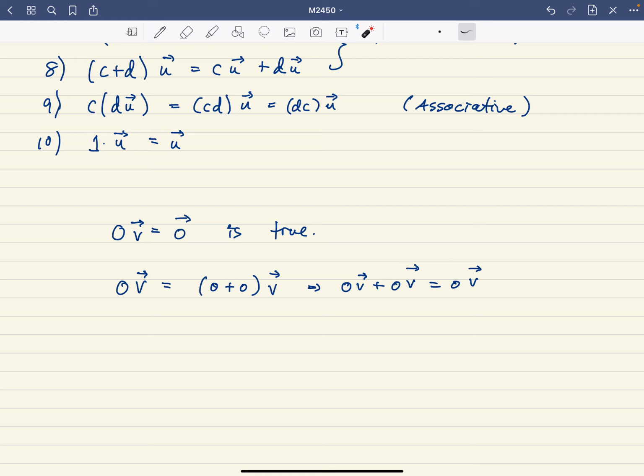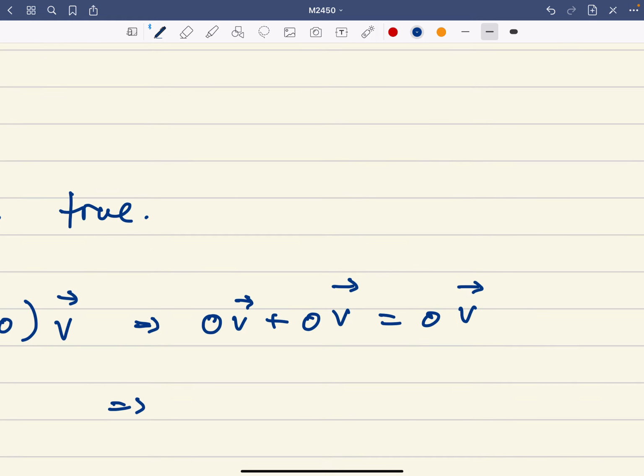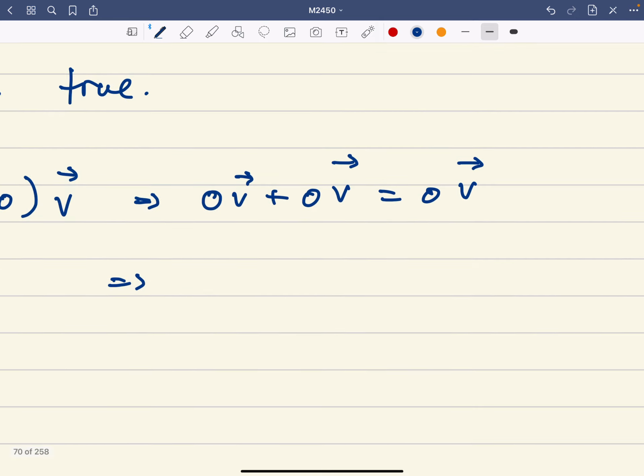Okay, so I've distributed it, and then what this says is that that's equal to what we had started with, 0 times v. So now ignore the first 2 parts and just look at this part. If 0 times v plus 0 times v equals 0 times v, well, we can subtract 0 times v from itself because we know that every vector has an inverse.